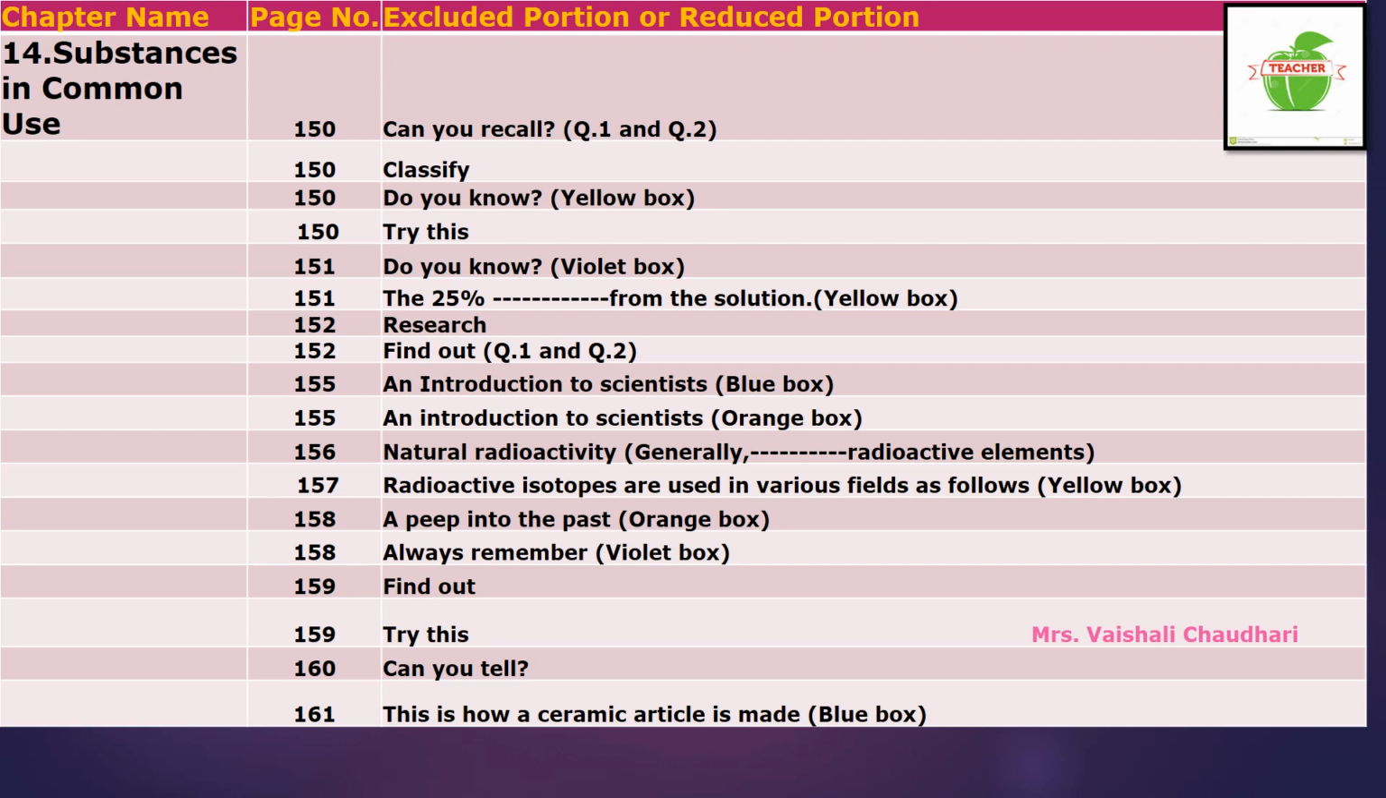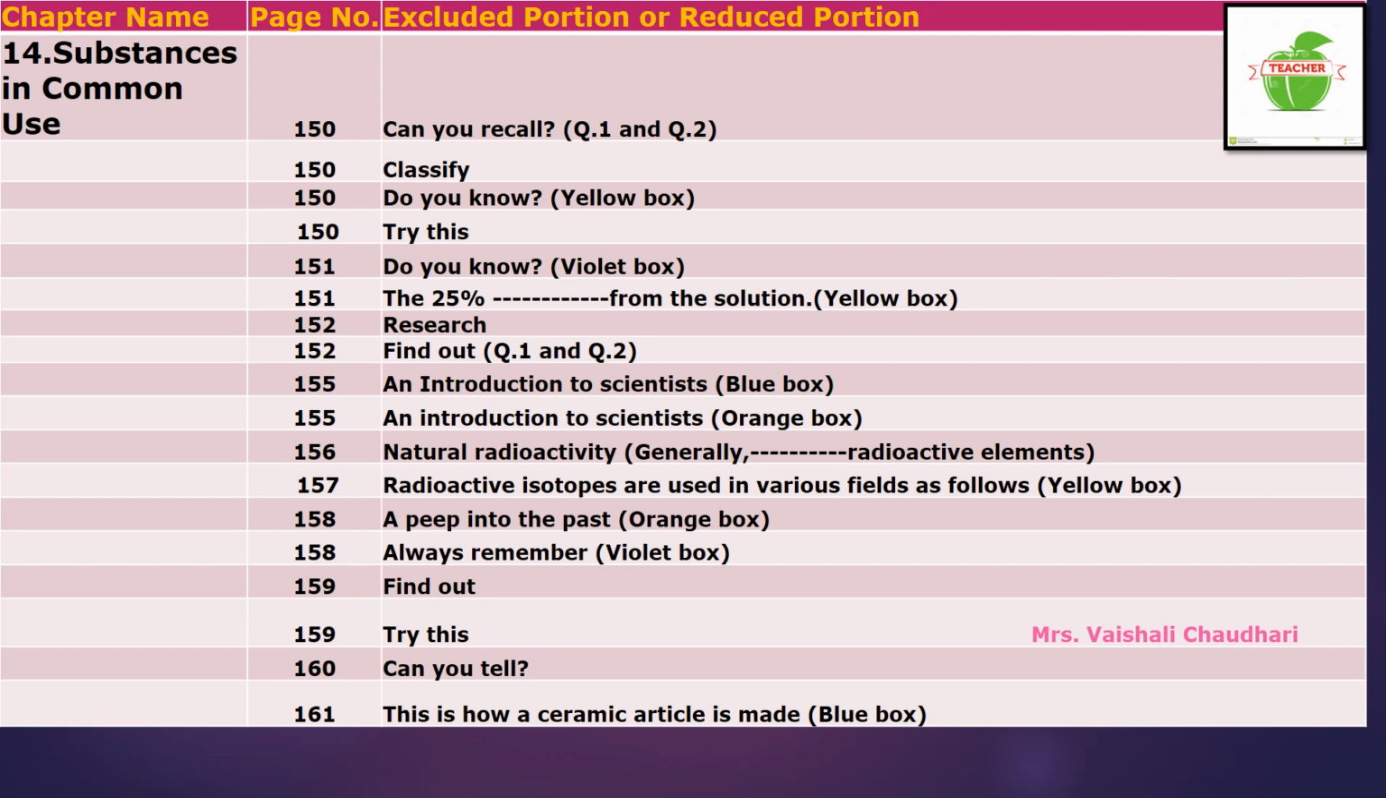Now come to page number 152. On that page, one small research topic is given: What are the constituents of baking powder? Where is baking powder used? That is excluded from your syllabus, means that question is not for your syllabus. Now on the same page number 152, the two questions asked, these both questions are not there in your syllabus.